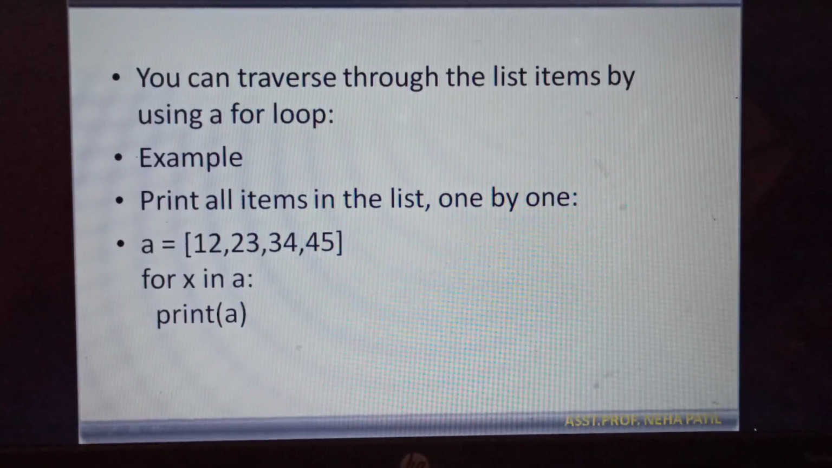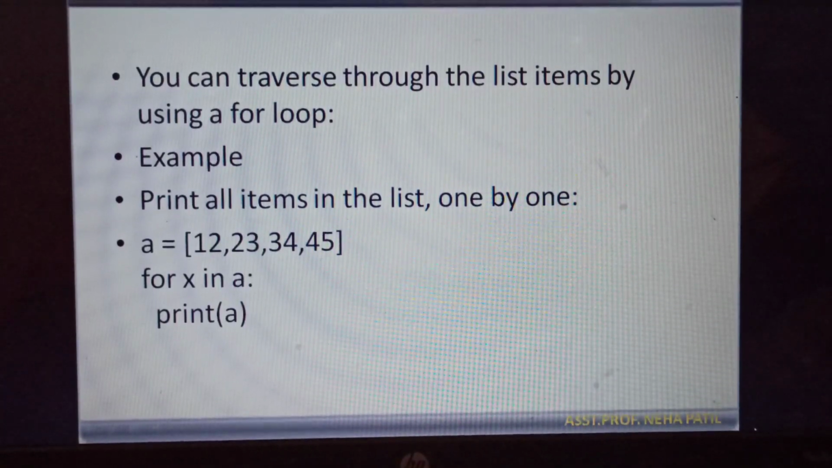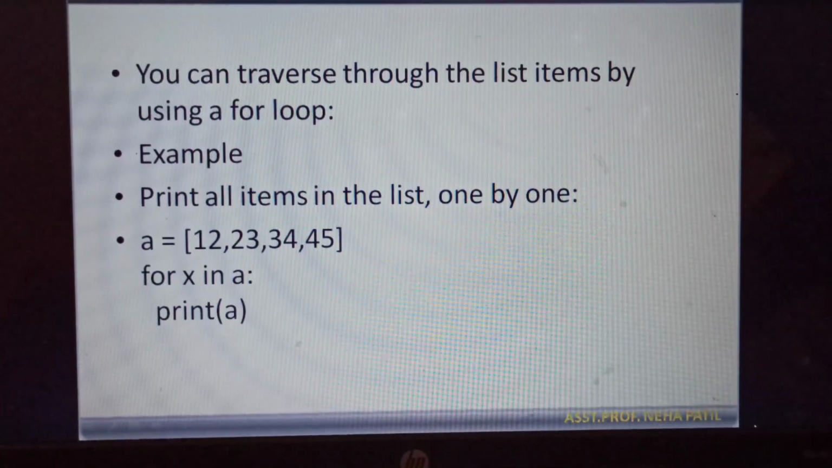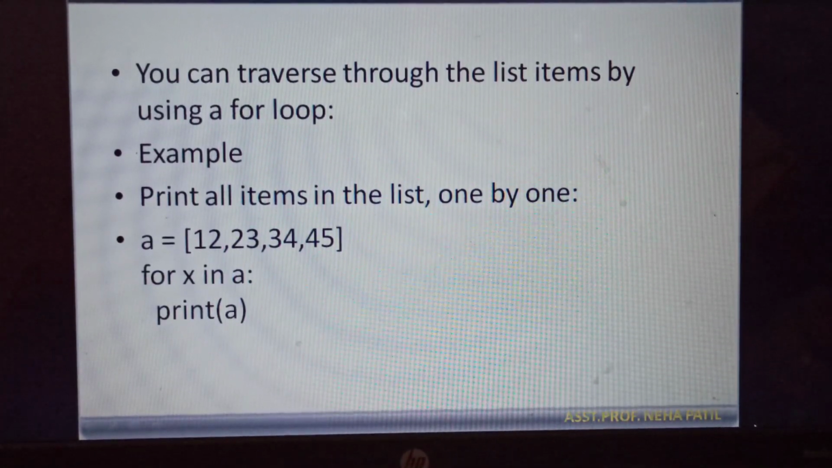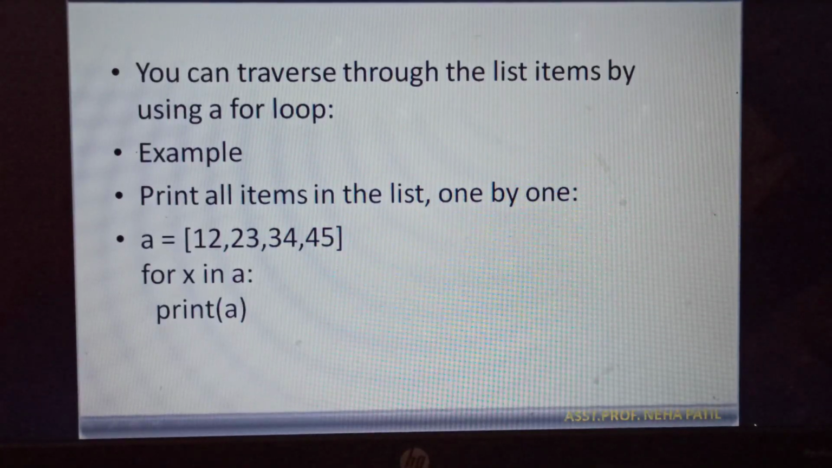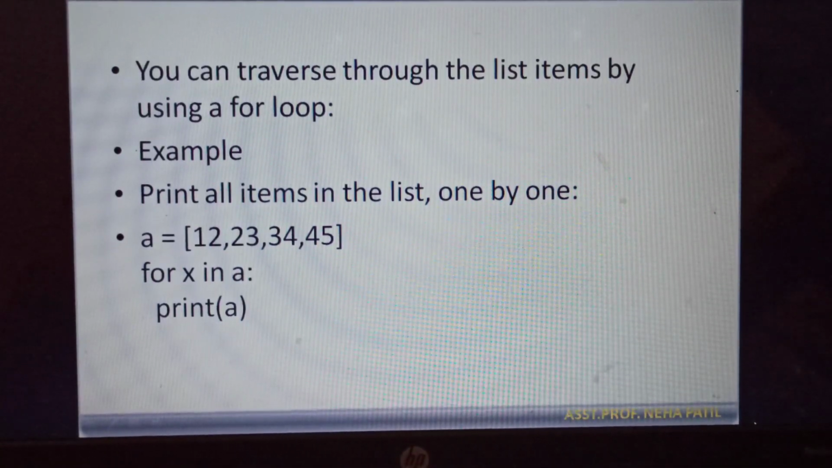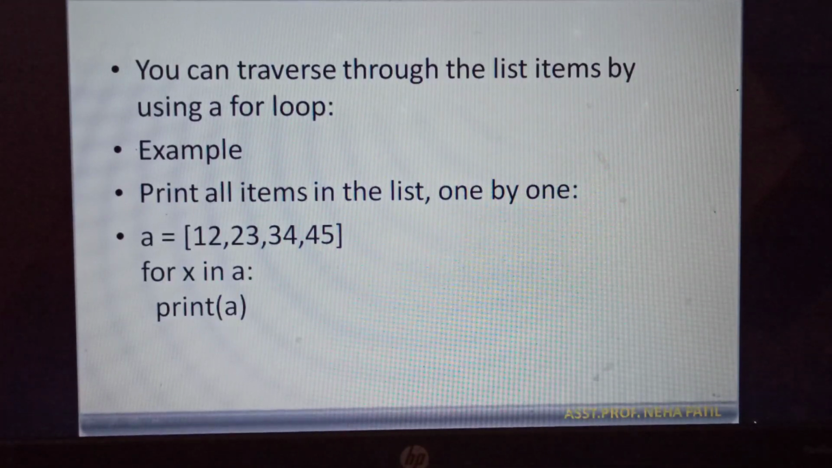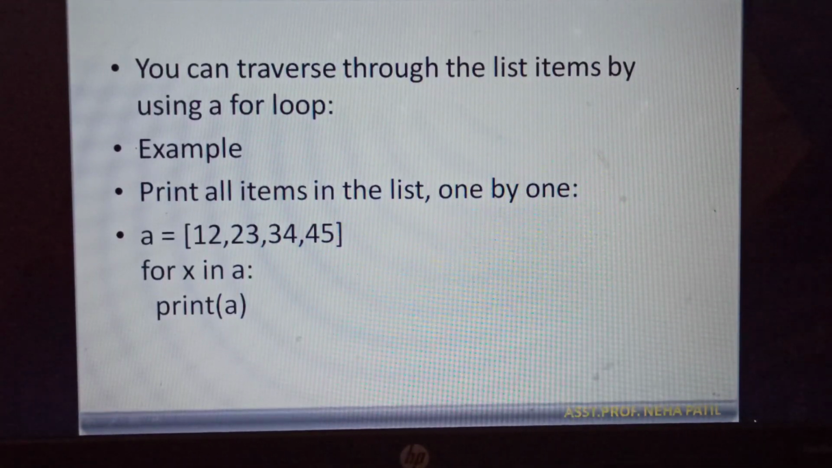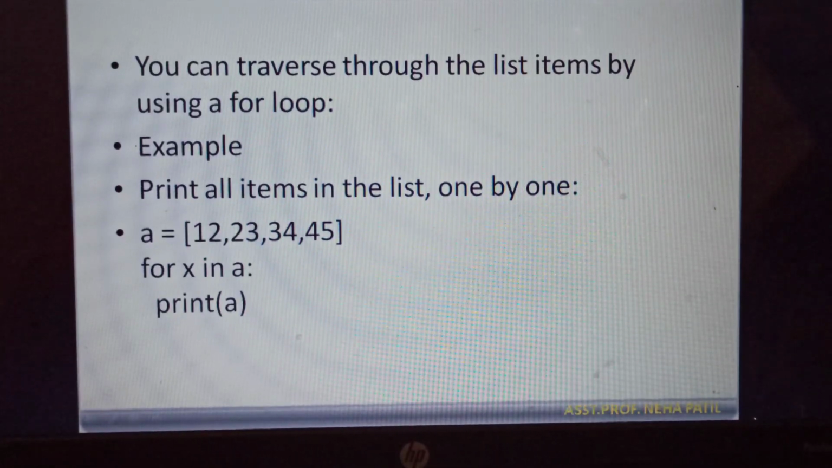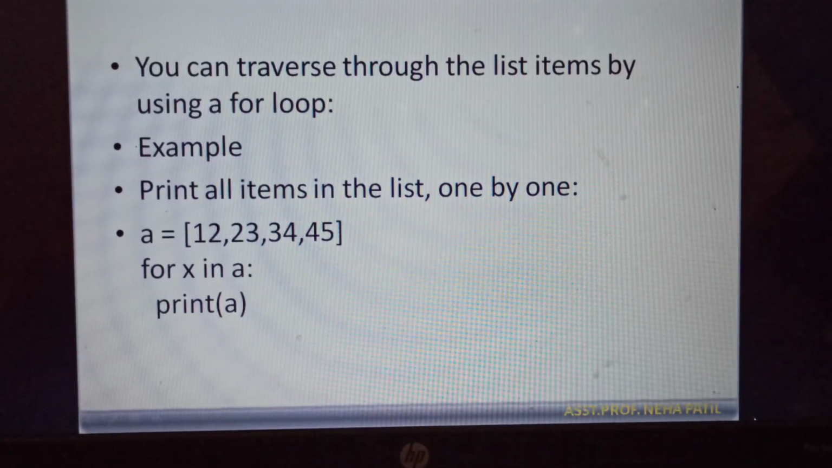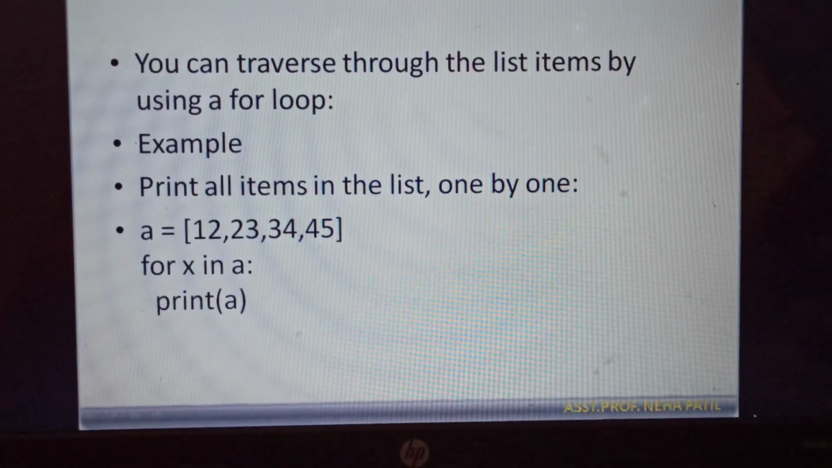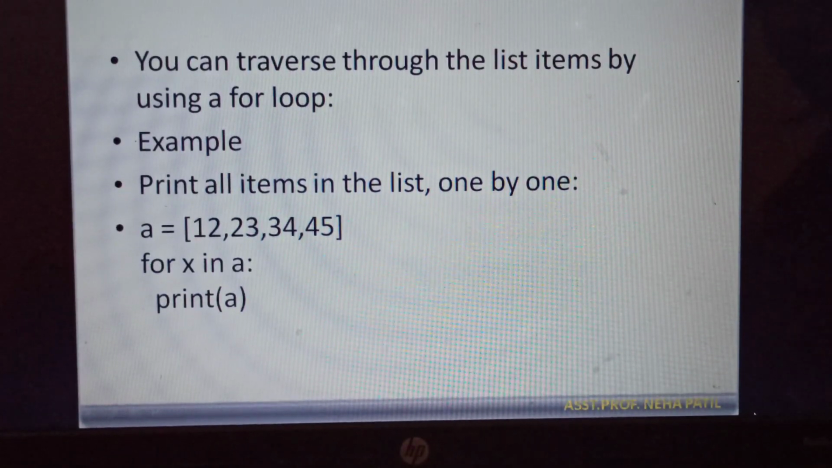Then if I want to traverse through a list, we can use a for loop, and the syntax of the for loop is: for the variable x in list name, then we specify the colon, and if we write the print statement inside that, it will print all the items present in the list, one by one. Directly, whenever we are printing like print of A, it is going to print the whole list at a time. But whenever we are using the for loop, it will print one by one item.